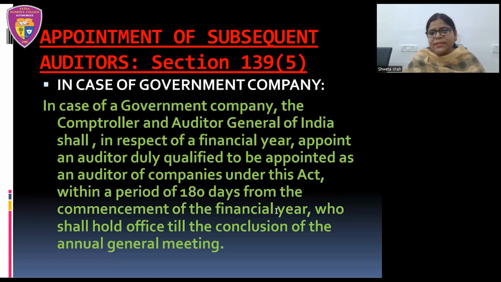That is from 1st April 2022. Now, it is saying here that the appointment of subsequent auditor should be within a period of 180 days from the commencement of the financial year. So if we are taking in this example that our financial year is starting from 1st April 2022, that means 180 days time period we are taking approx as 6 months. Okay, so 6 months when we are counting, that is coming around 30th September 2022.